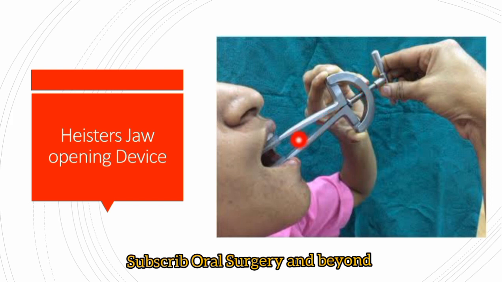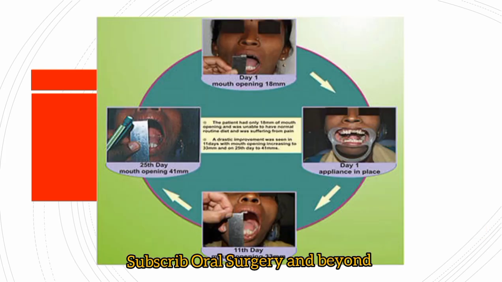Every time we have to measure the interincisal distance and note it down. We have to make sure that in every session we open the mouth a minimum of 1 to 2 mm more than the previous session. Here, on day 1 the patient's mouth opening was 18 mm, reduced post-surgically, and trismus was diagnosed.